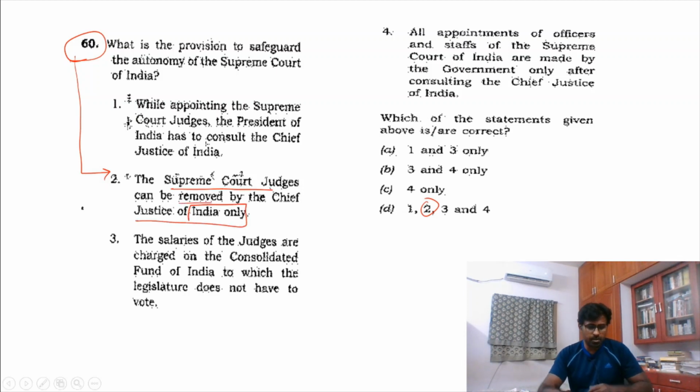You will know that there is something called separation of powers, which means that a person appointed for a post cannot remove themselves. So the Supreme Court will not be able to remove the judges of the court themselves. It will be done by the Parliament through an elaborate procedure, and then the President will remove. So 2 is removed, but we have to go through the other options to see this.